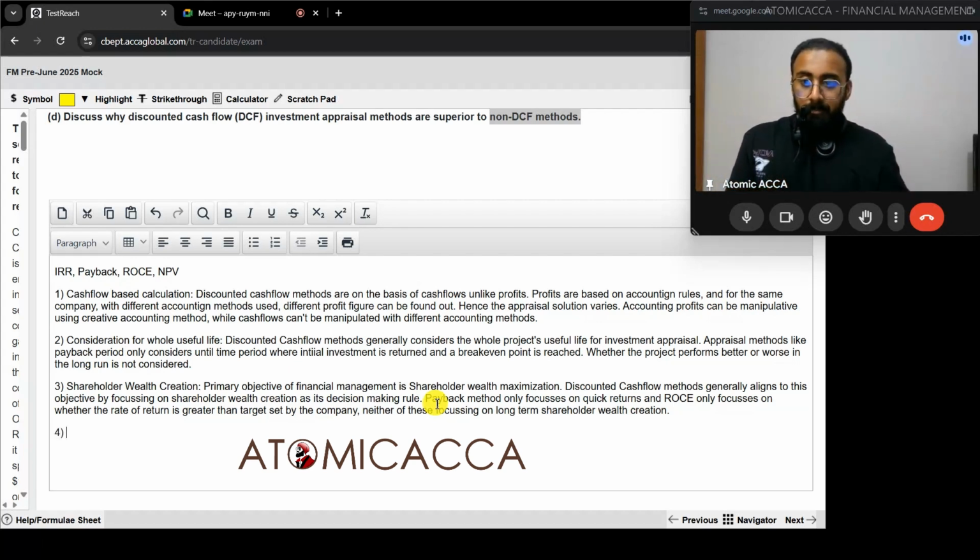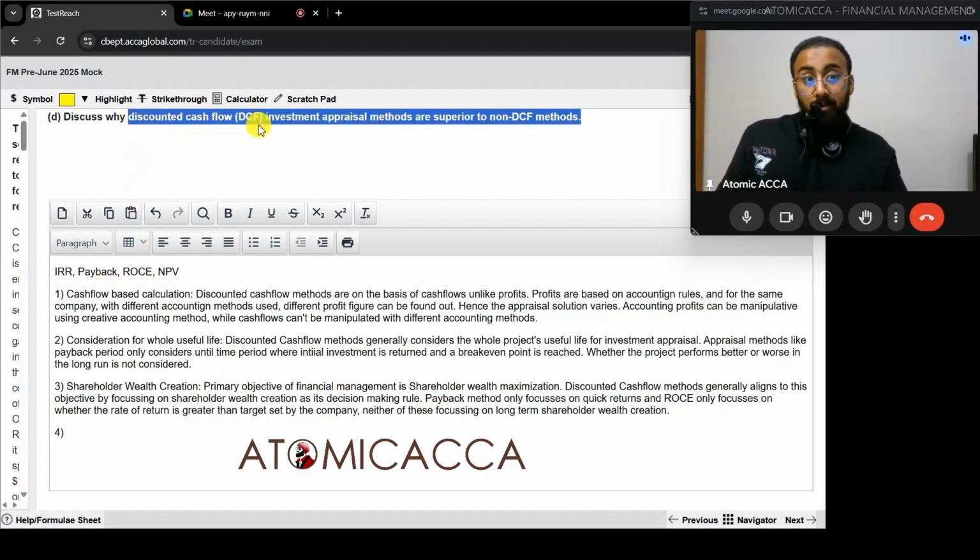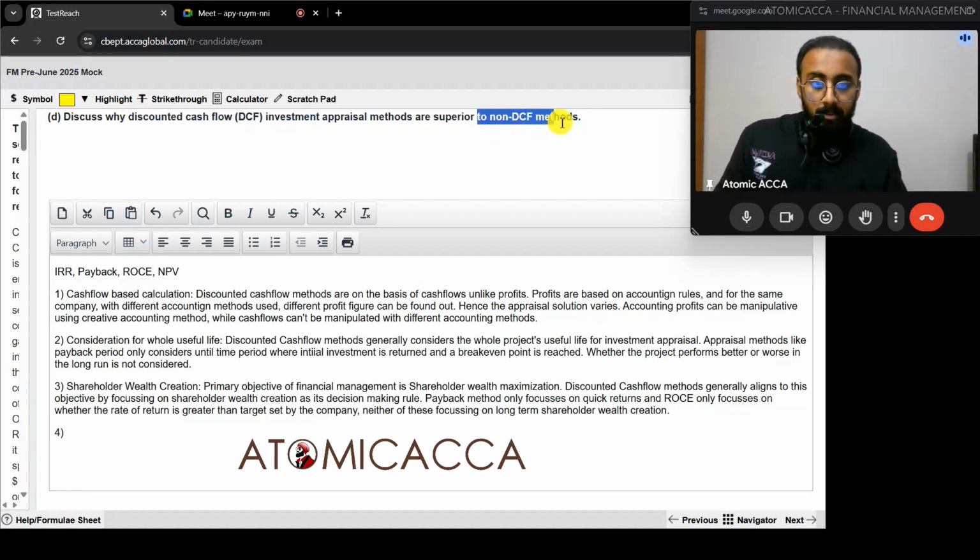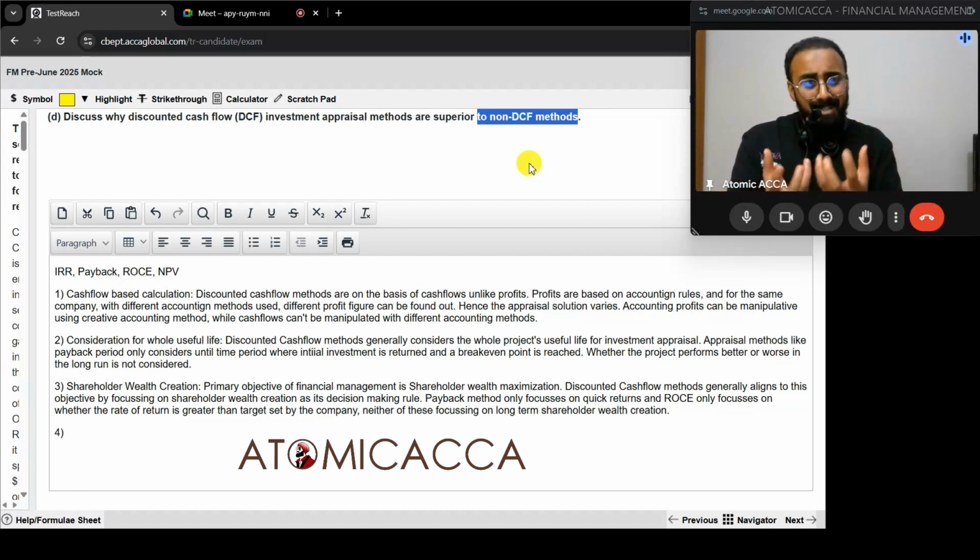Next thing what we can say now, since we have compared all of this, let's think of something else. Discounted cash flow method means we are finding present value, and non-discounted cash flow method means it's taking the absolute value. What is the essence behind using discounting? What is the concept of discounting? The concept of discounting simply means that if I'm getting $100 today, it's $100 today. But if I'm saying 5 years later I'll get $100, will I be able to buy the same thing?